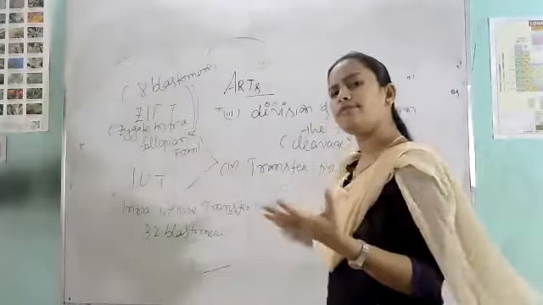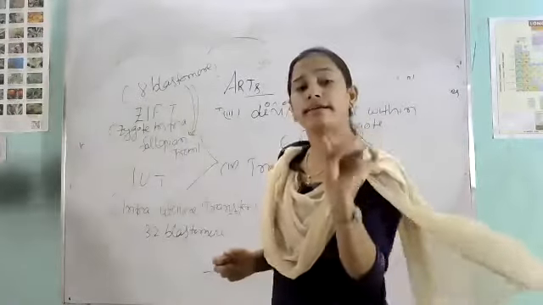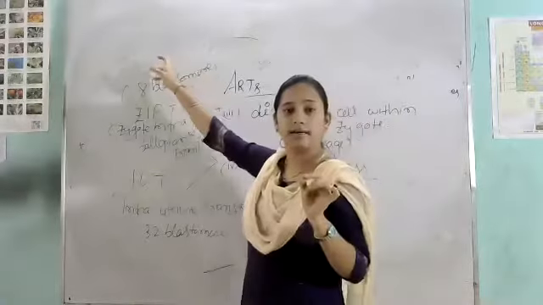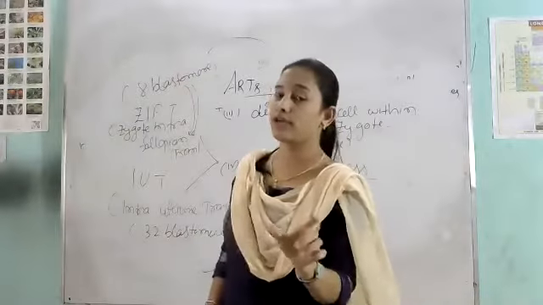So cleavage process means what? The division of cells within the zygote. Clear? And each cell is called a blastomere. See, we drew the diagram. So each cell is called what? A blastomere.